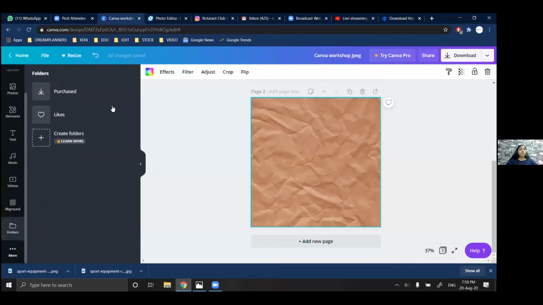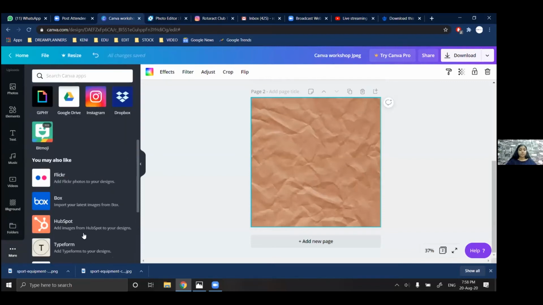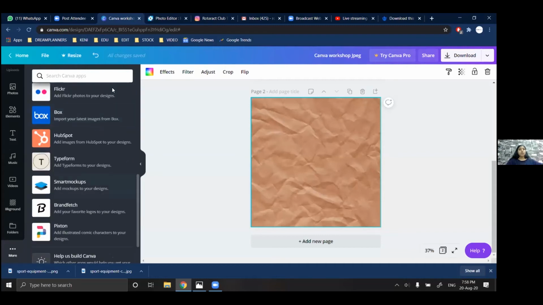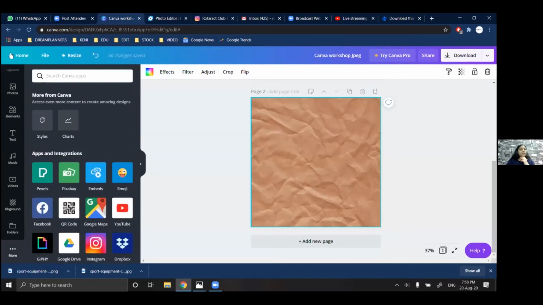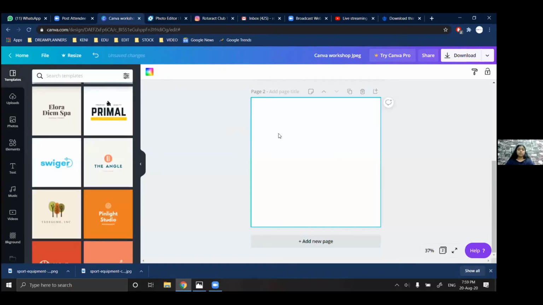Other than that, they have GIPHY options. They have other options too. You can search about it. Okay. So I'll be explaining other options while making the demo JPEG.